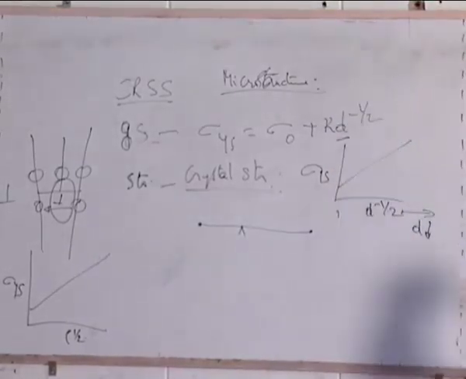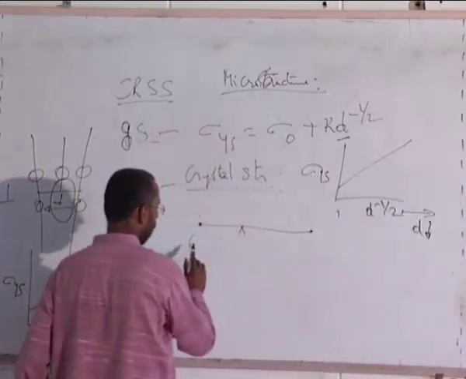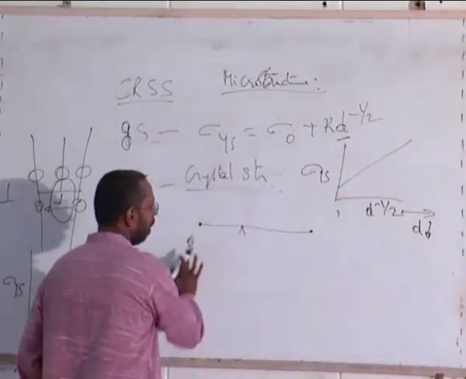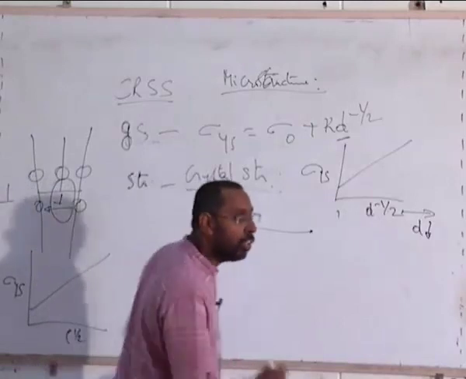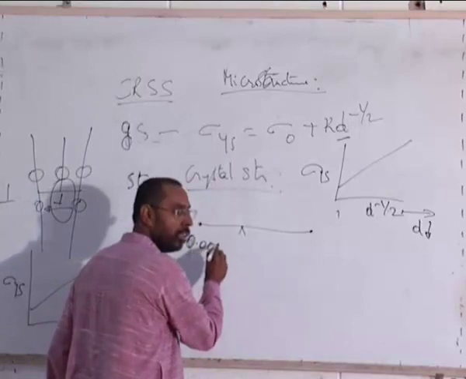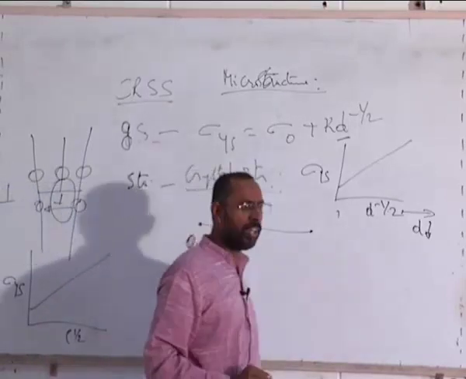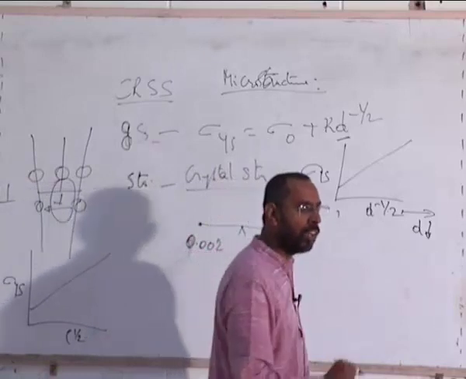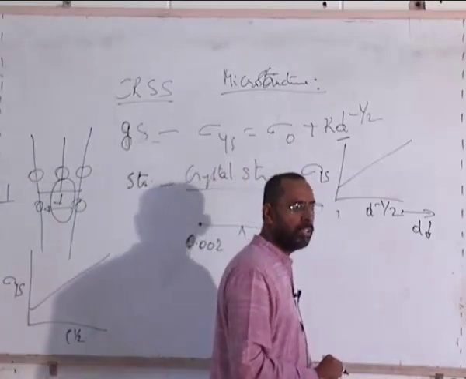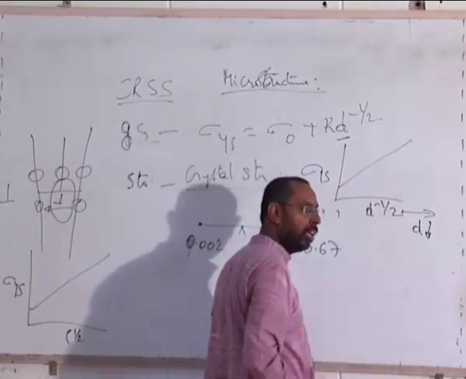Please hold on. Let one of them talk. What is there on the left side? 6.67 is on the left. 0.002. Okay, and what is on the right side? 0.67. 6.67. And what is there in the center?